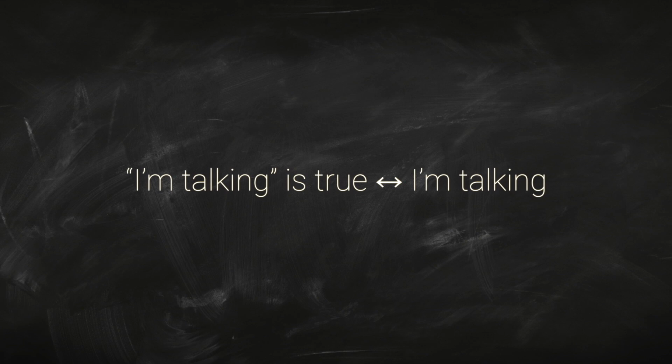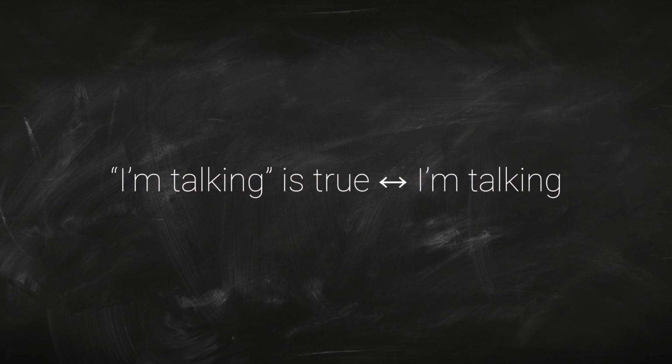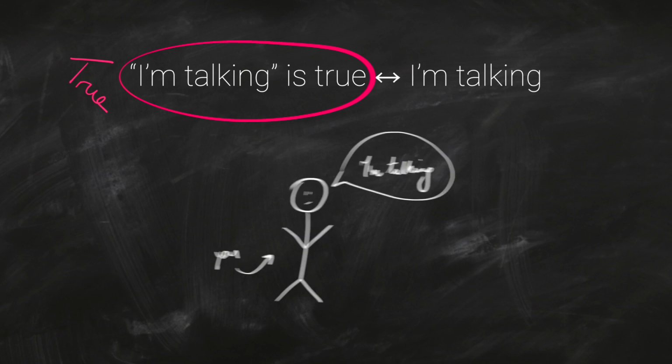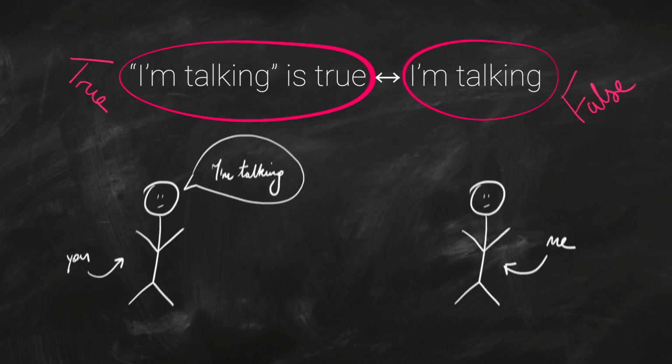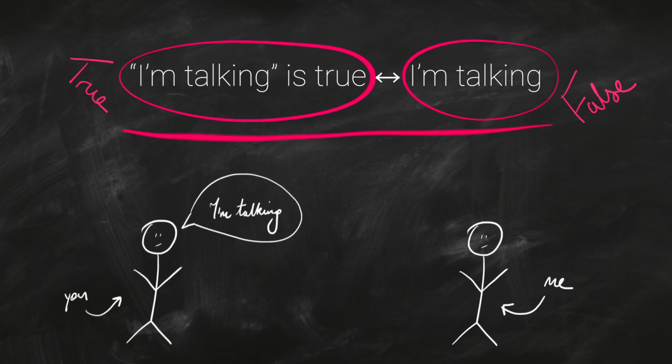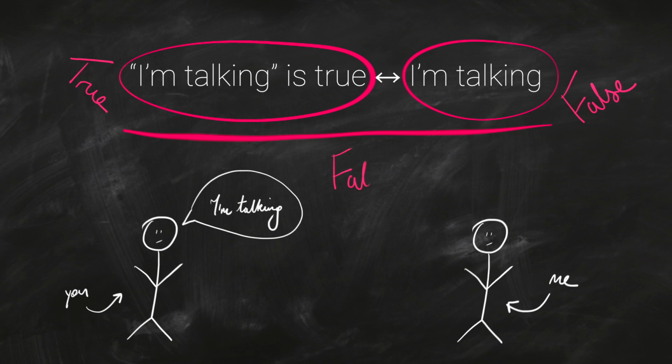Let's think of a sentence like "I'm talking." That happens to be true because I'm talking, and in fact, if I say it or if you say it out loud, then it's always going to be true because whoever says that sentence is talking at the time. But now consider the T sentence. "I'm talking" is true if and only if I'm talking. That can be false. If you said the sentence "I'm talking," that sentence would be true, but you might say it at a time when I'm not talking. So the whole equivalence would be true on the left and false on the right, so not true overall.